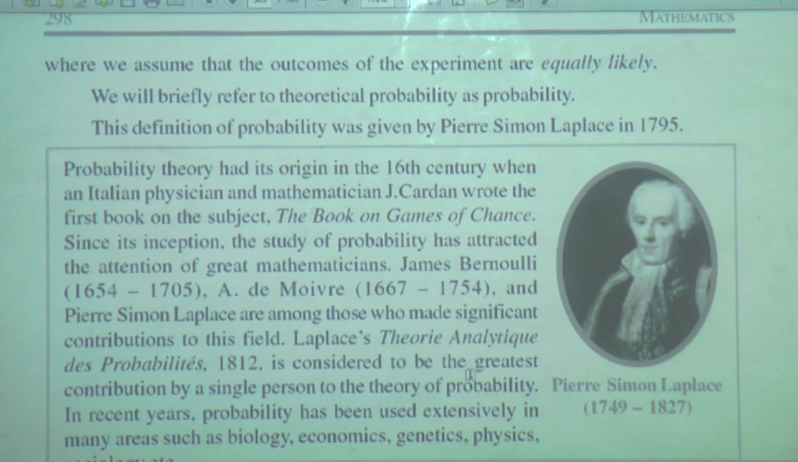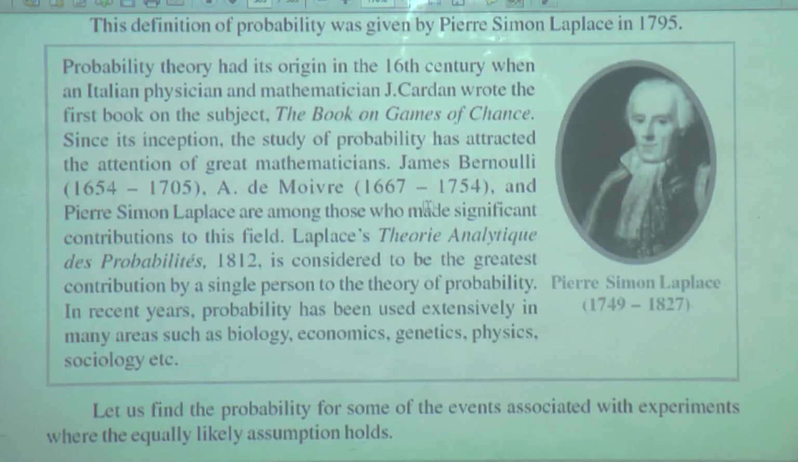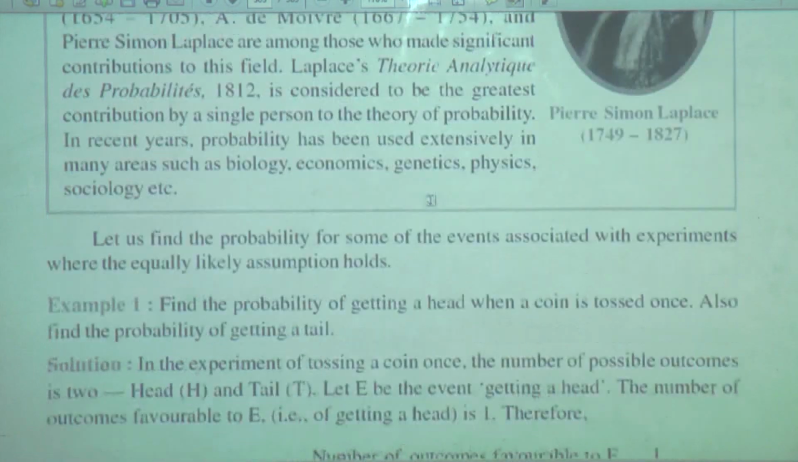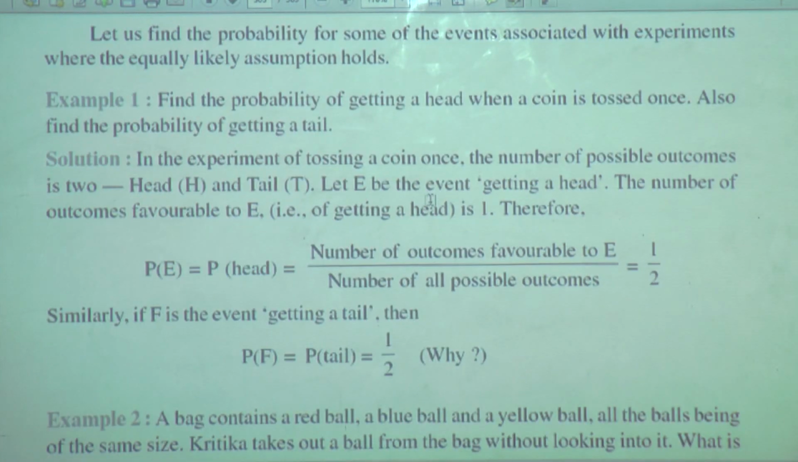What have we assumed? We have assumed that outcomes of the experiment are equally likely. We will briefly refer to theoretical probability as probability. Theoretical probability is termed as probability. This definition of probability was given by Pierre-Simon Laplace in 1795. Here is a description about this particular mathematician and physician. You can go through this. I will just proceed further.